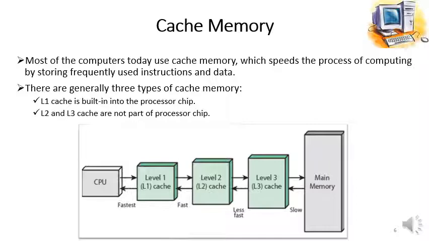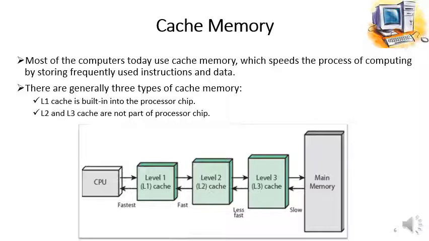And so if the data is in the level 1 cache, which is actually part of the CPU, it can be accessed more rapidly as compared to accessing it from the RAM or level 3 cache.